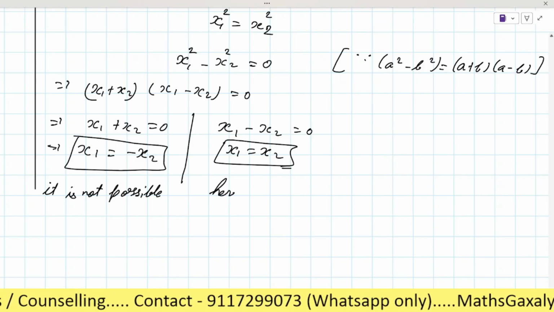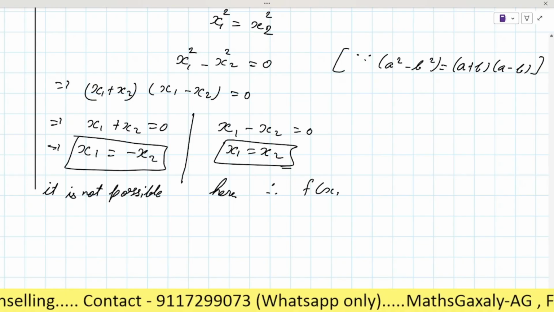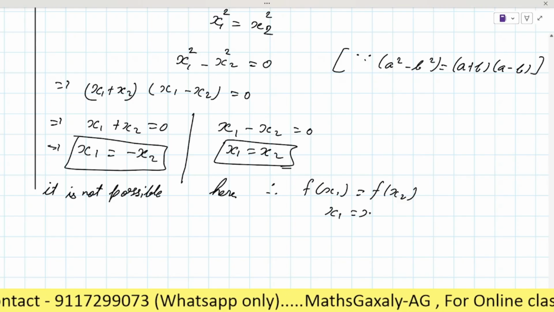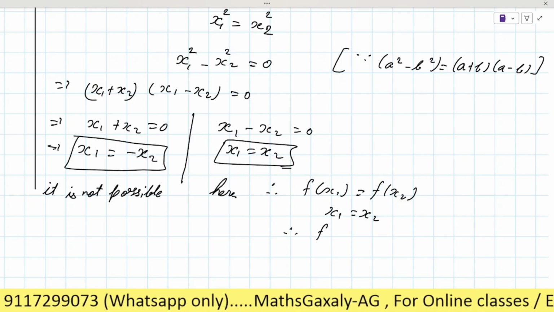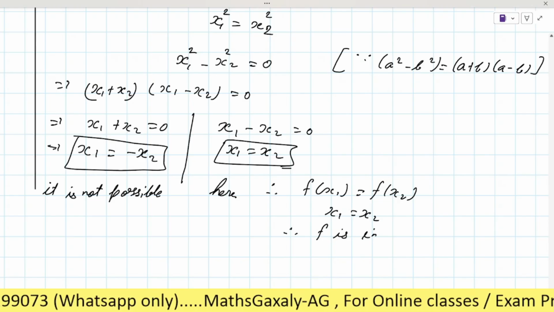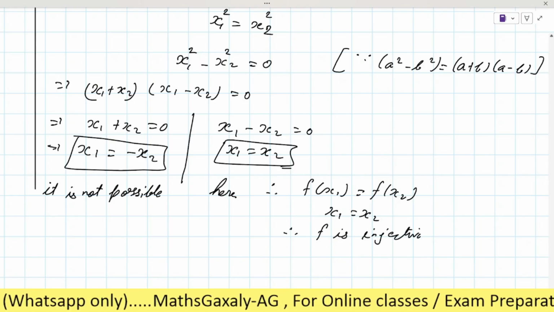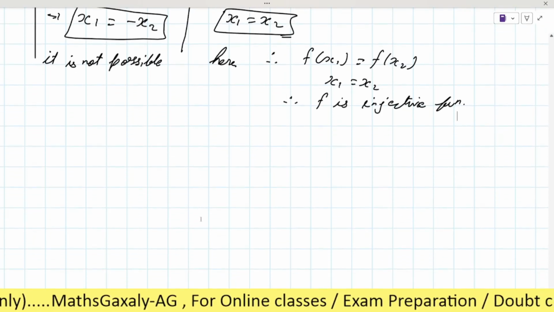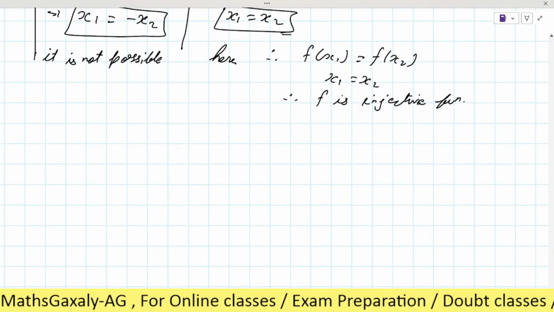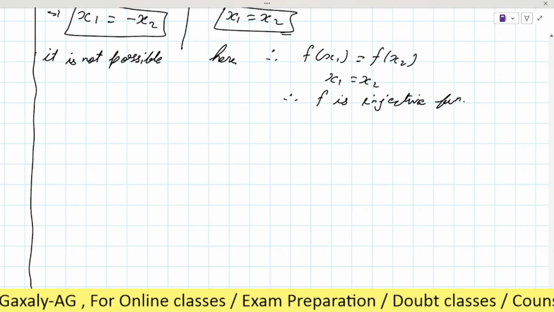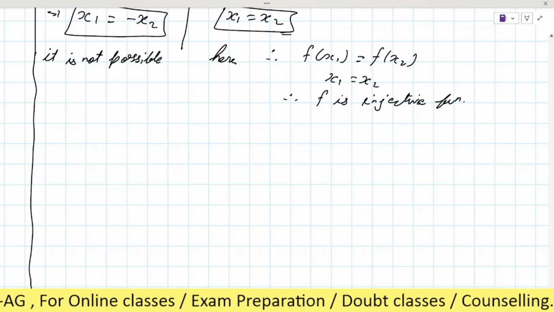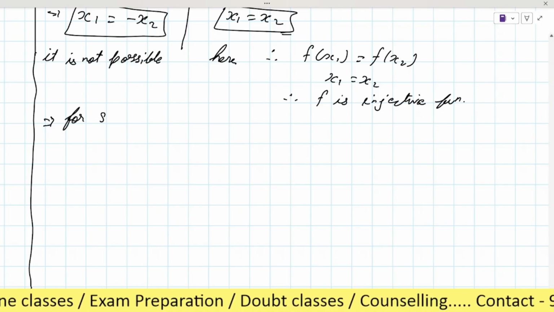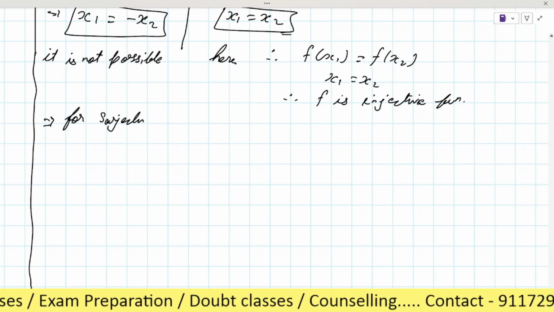So here, therefore, f(x1) equals f(x2) gives x1 equal to x2, therefore f is injective. Injective function. Is it clear? Now we will check for surjective. Let's see here. Here we will write for surjective.